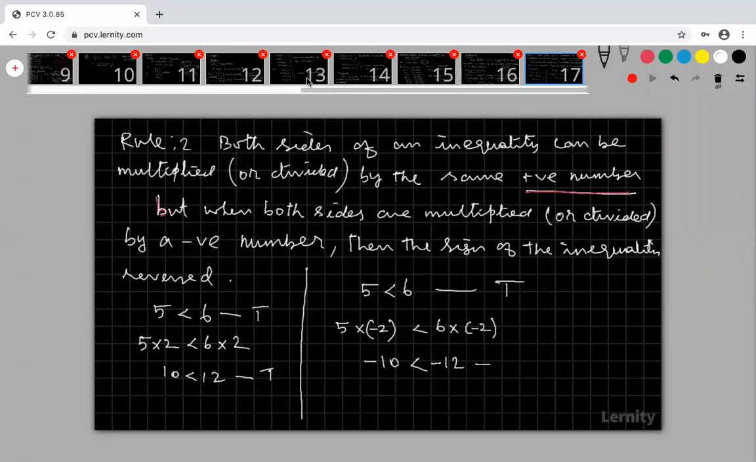Okay, go for the number line. In my number line, here minus 10 and here minus 12. So this is the lesser one, this is the greater one. So therefore, this is not correct.